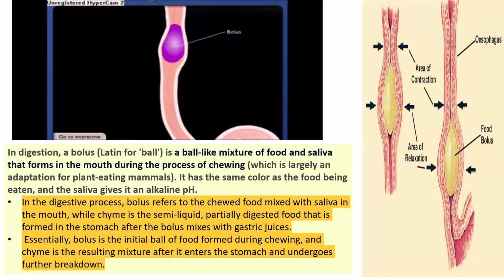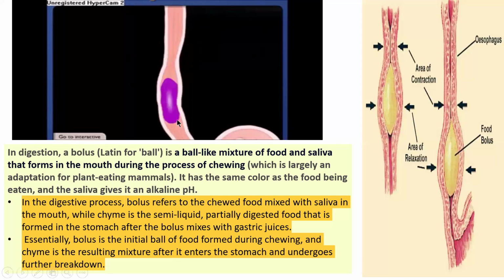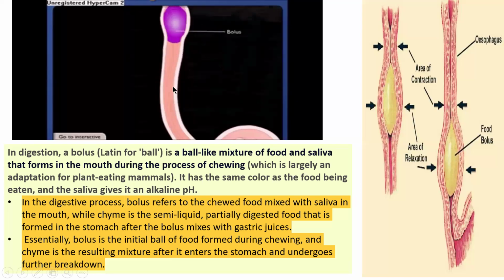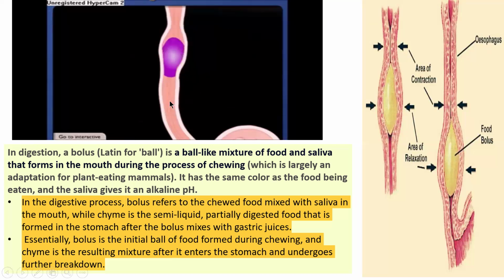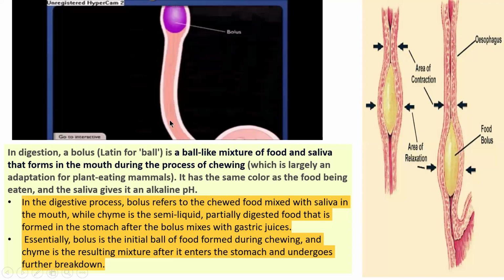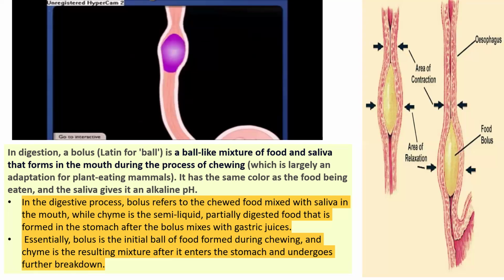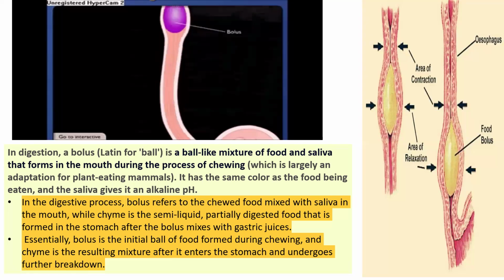So in the digestion process, the bolus from the mouth travels via peristaltic movement through the esophagus. Bolus refers to the chewed food mixed with saliva, masticated and churned into small pieces, and then it is transferred from the esophagus to the stomach.